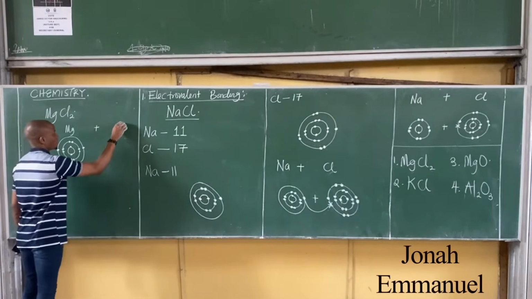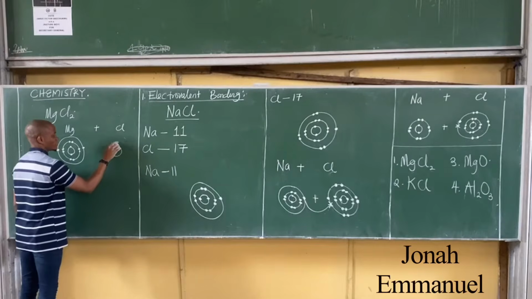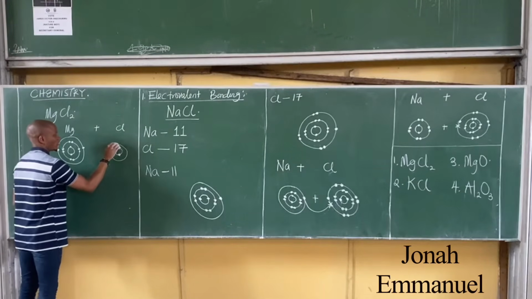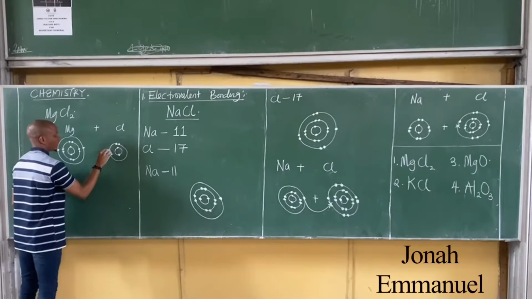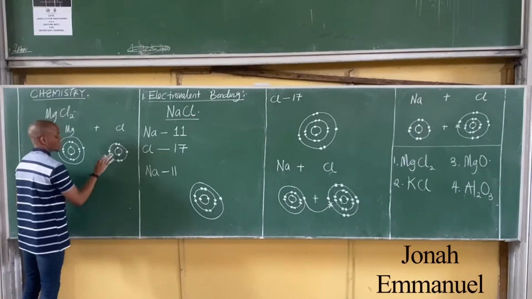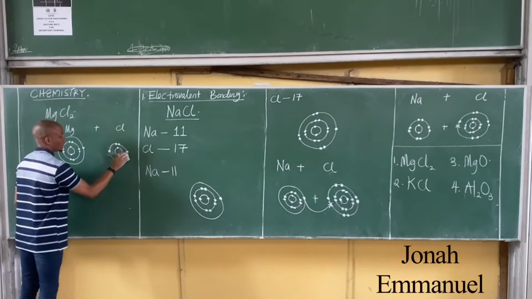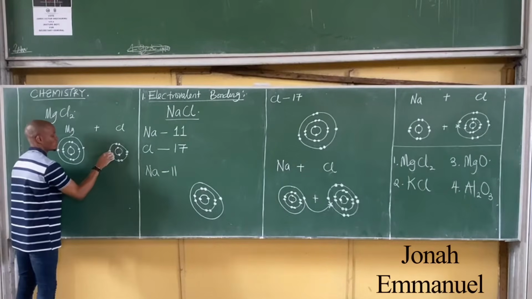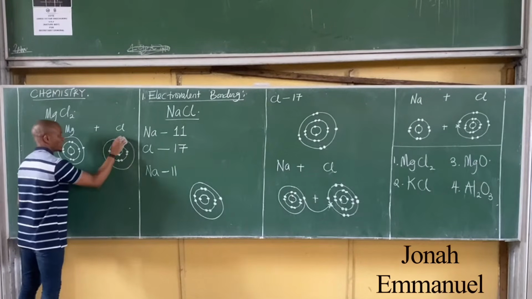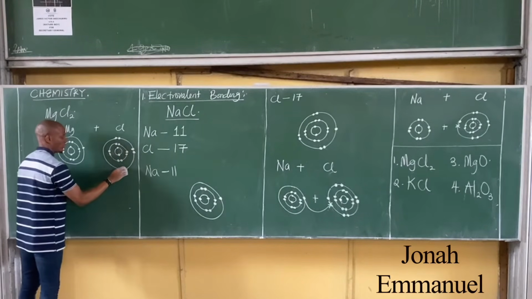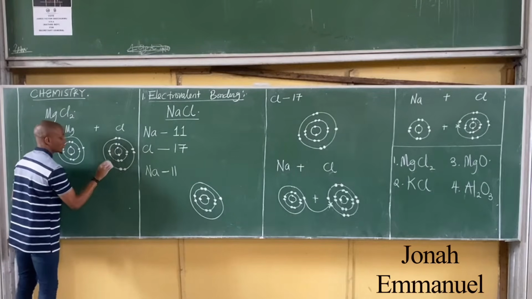2 of it. So here's chlorine. Chlorine obviously is 17. That's 2, 8, 7. 1, 2, 8, 1, 2, 3, 4, 5, 6, 7. So 2, 8, then 7. 1, 2, 3, 4, 5, 6, and then 7.